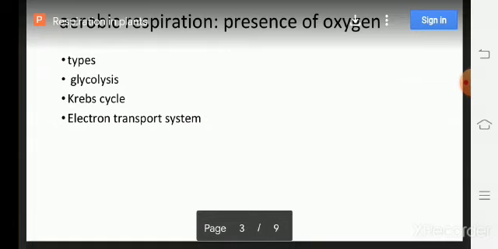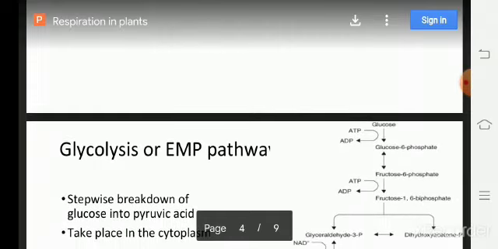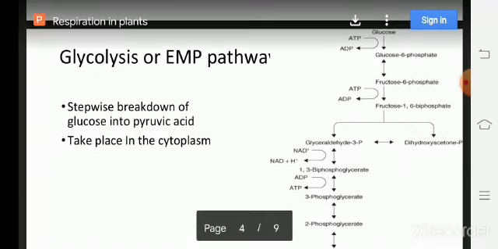It includes three steps: glycolysis, Krebs cycle, and electron transport system. Glycolysis is a common step in both aerobic and anaerobic respiration because it does not require oxygen, in which a molecule of glucose breaks down into two molecules of pyruvic acid.